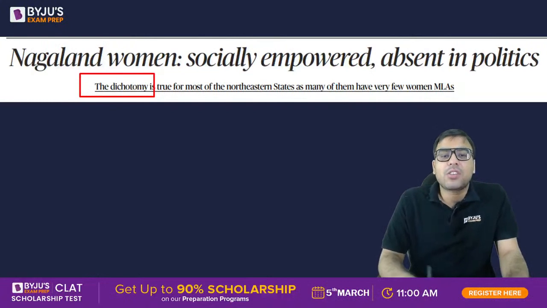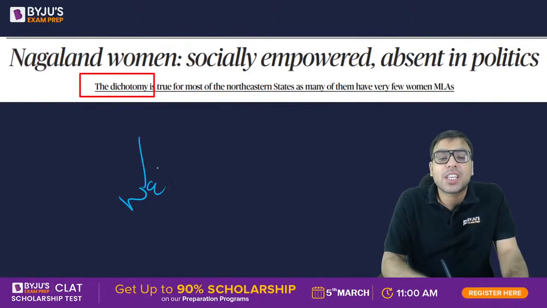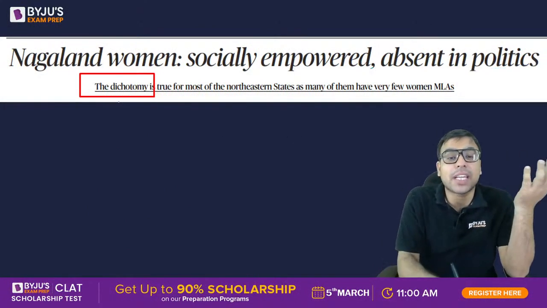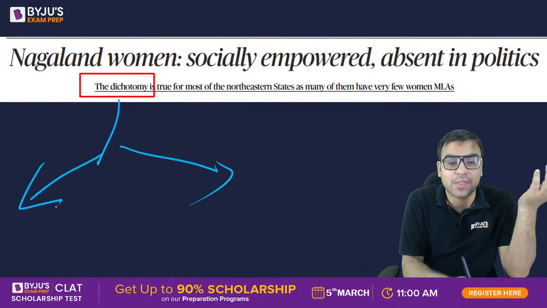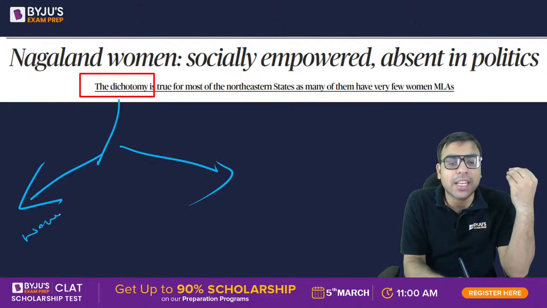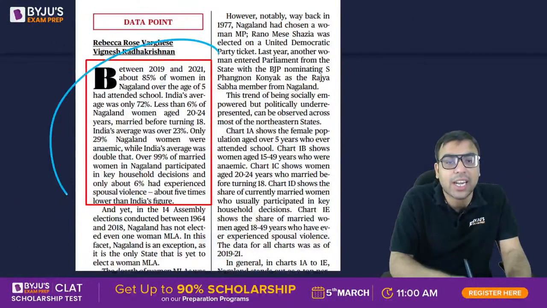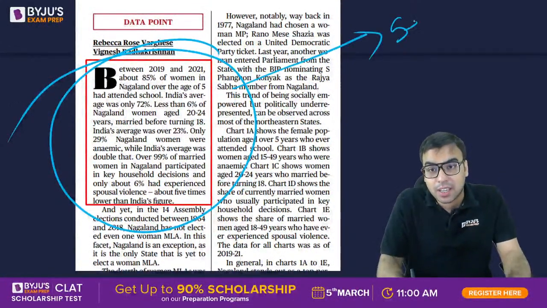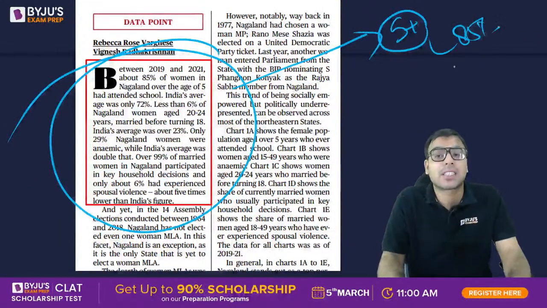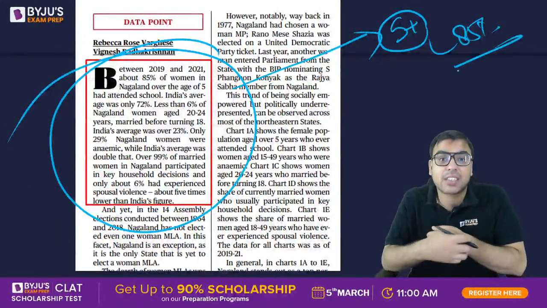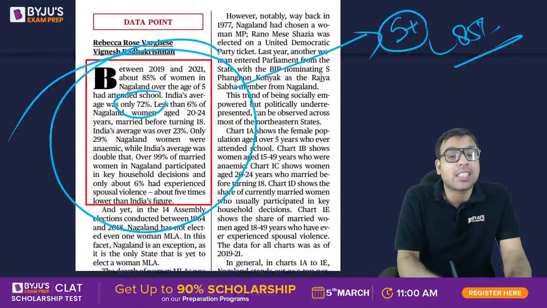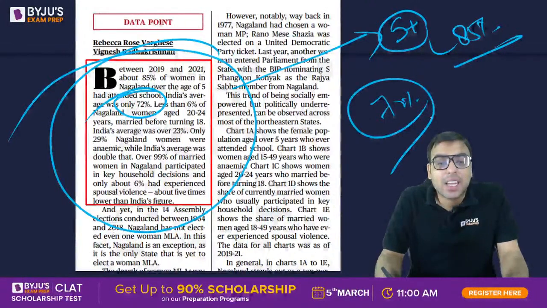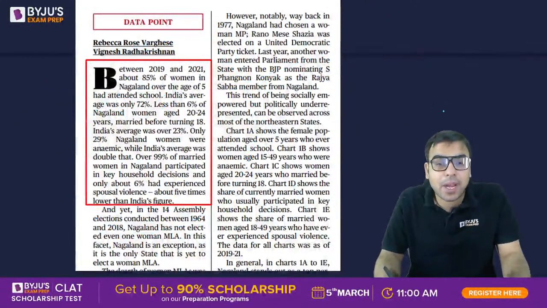हाँ, देखो, we believe that in North Eastern India if you see there is a good amount of women empowerment, but they are absent in politics. तो ये बताने की dichotomy, यानी दो तरह की बात है. At one place, actually, women empowerment is there. For example, they're quoting that 85% of women in Nagaland over the age of 5 years had attended school. बहुत बड़ी बात है. 5+ में 85% females, those who are 5+ years of age, have attended school, and India's average is 72%. So compared to India's average, Nagaland is actually very much ahead as far as women empowerment is concerned.